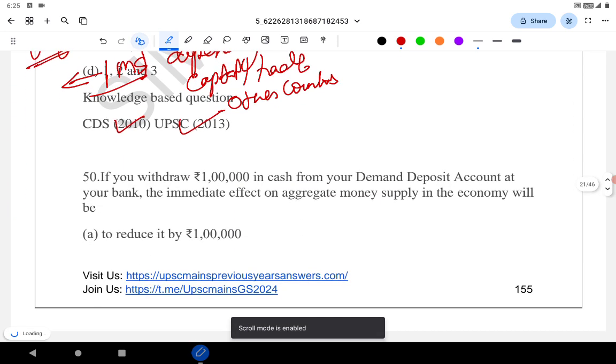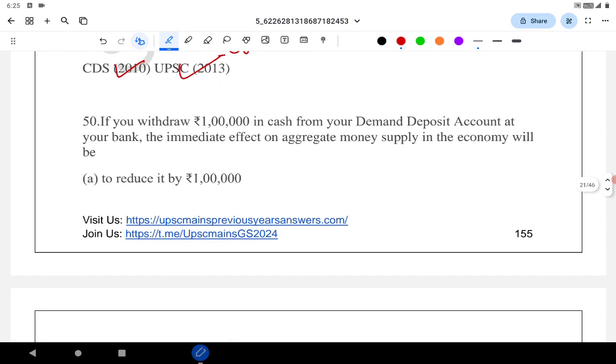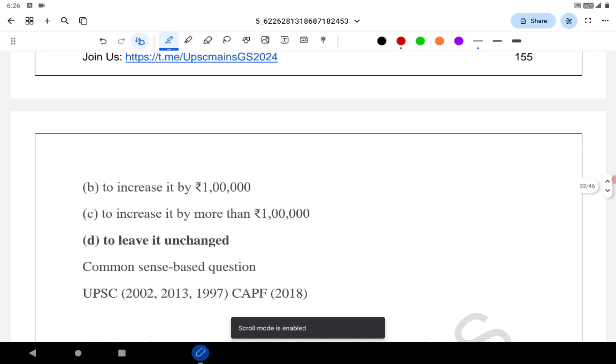This question was asked: if you withdraw 1 lakh in cash from your demand deposit account at your bank, the immediate effect on the aggregate money supply in the economy will be? It is unchanged. I will explain the concept. There is a formula. You just need to know the formula to solve this. It's a very easy question.